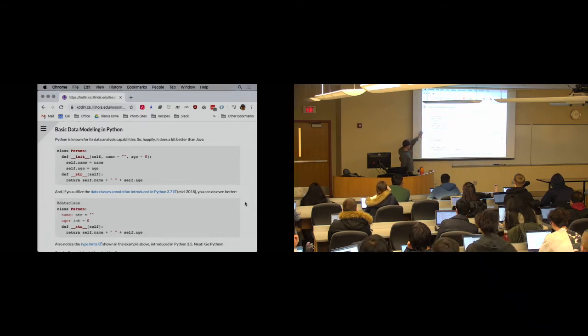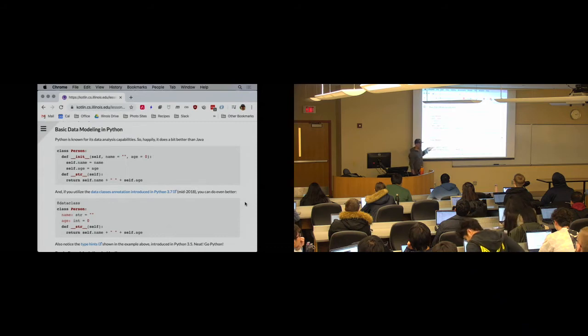So now, apparently, instead of writing this in Python, which is what you kind of had to do before, you can write this. Okay? You use this data class annotation. You tell it the fields you want, and look at these. Wow, Python with the type hints. That's new too. Kind of cool.